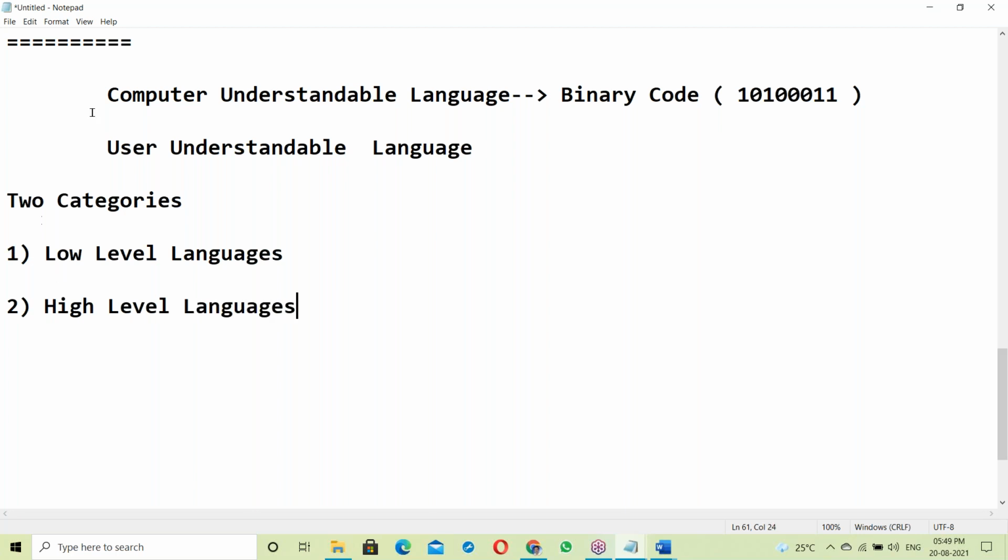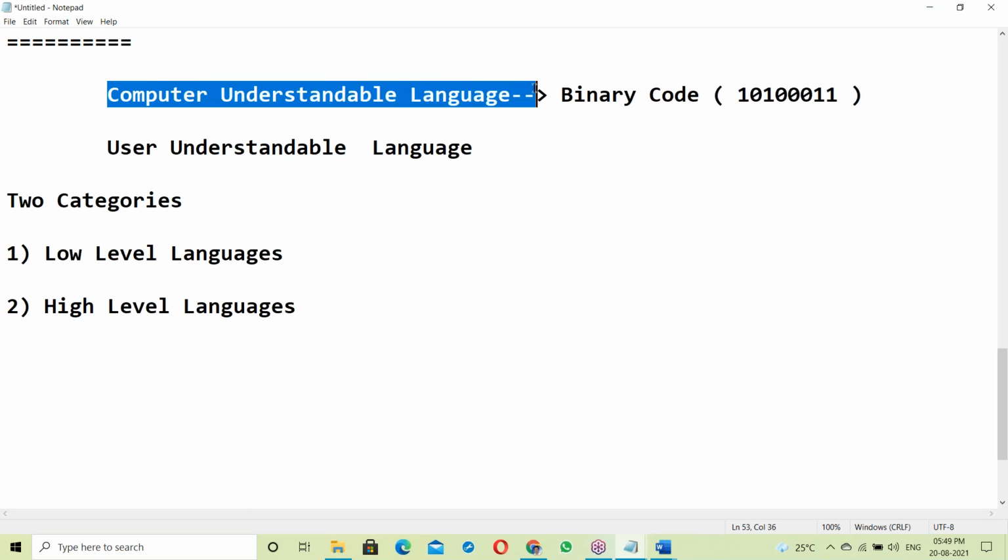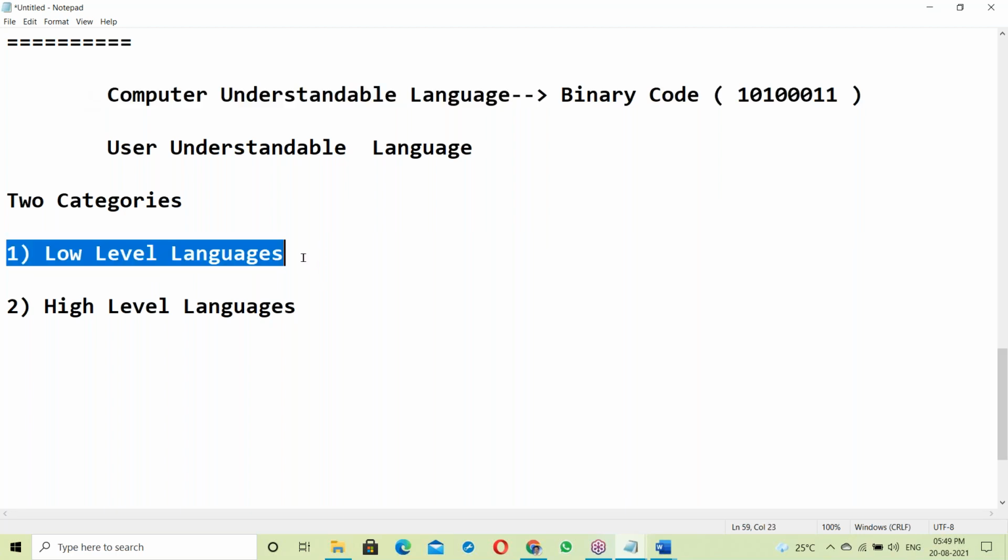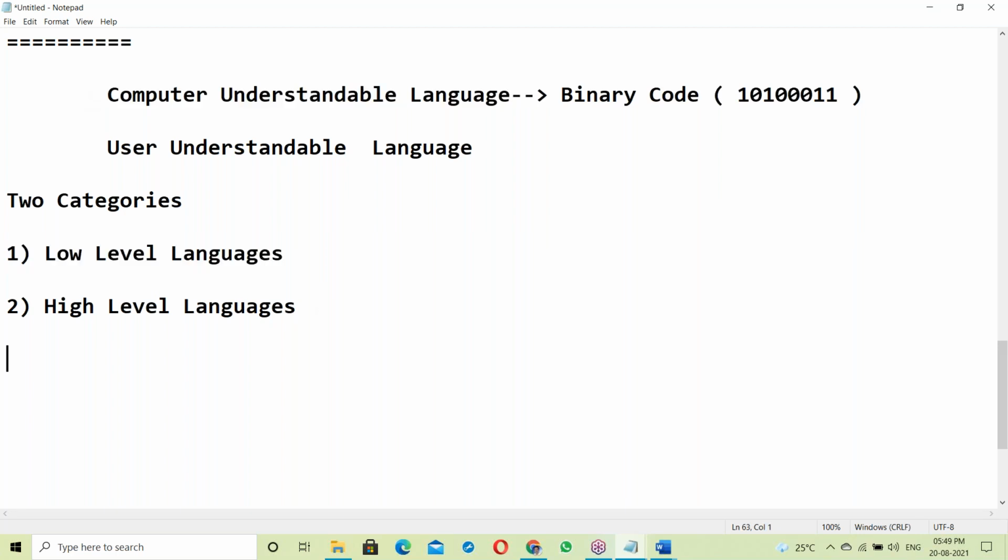See, low level language is a computer understandable language. It is a system understandable language.